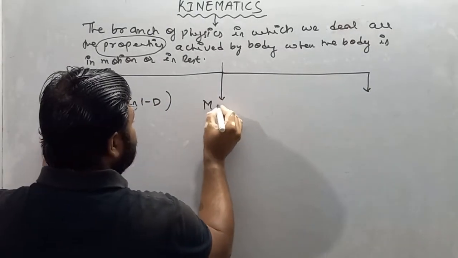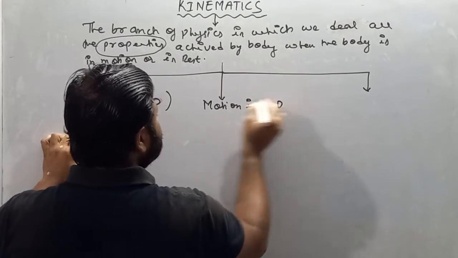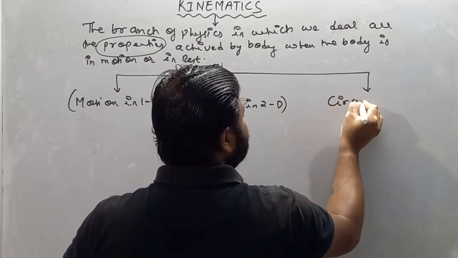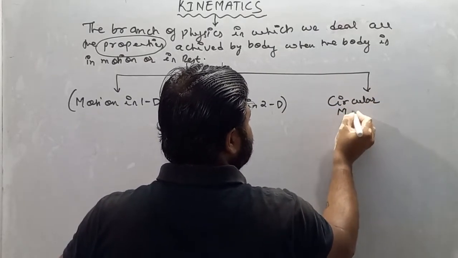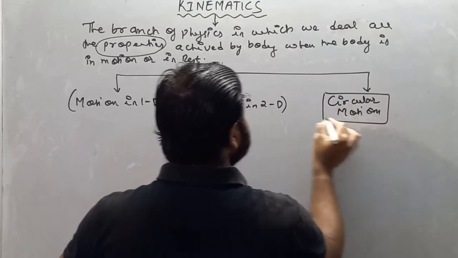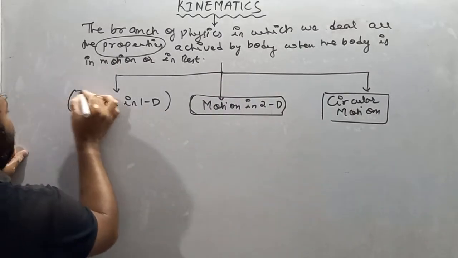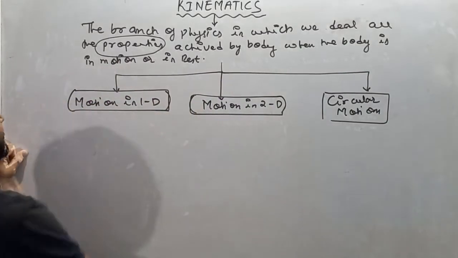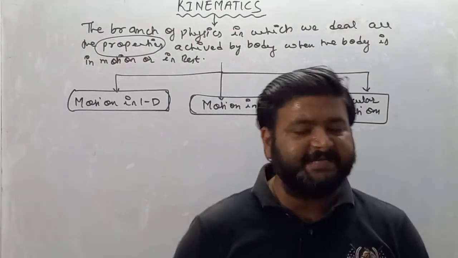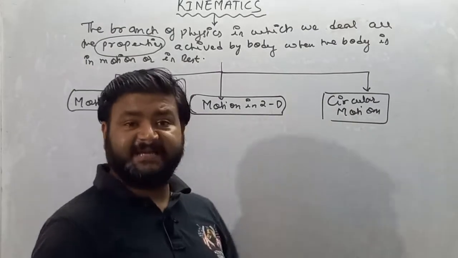Second is motion in two dimensions, that is 2D. And third is circular motion. In the first part we will deal with motion in one dimension, in the second part with motion in two dimensions, and in the third part with circular motion.